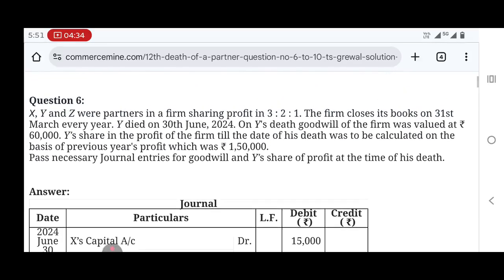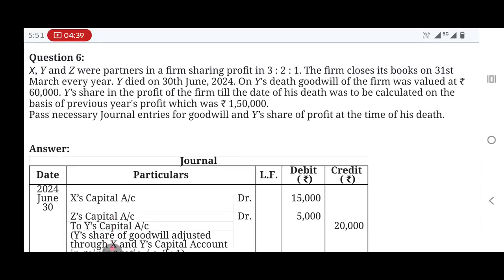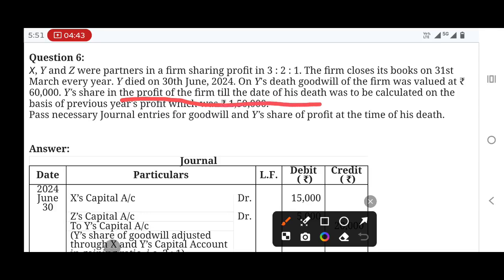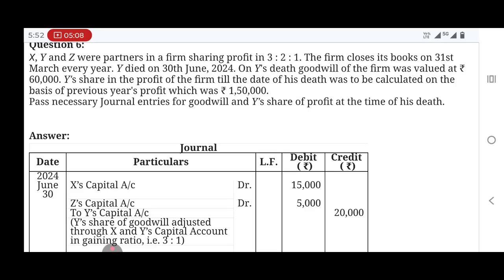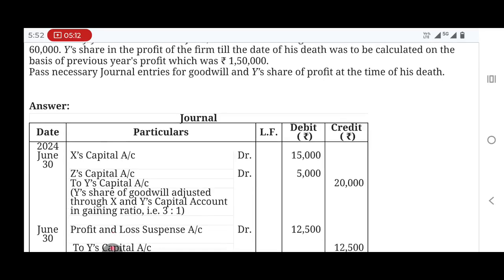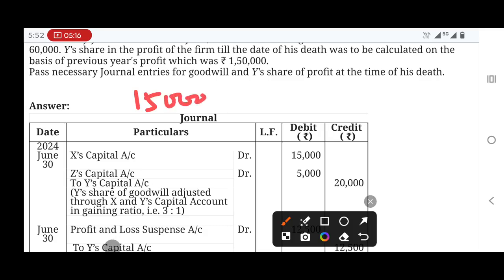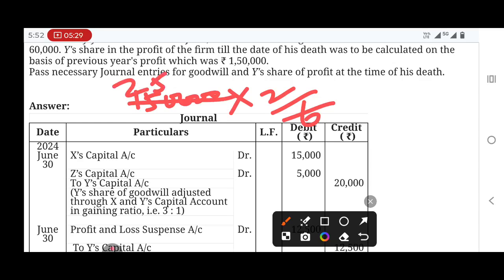Then they have asked for Y's share in the profit of the firm till the date of his death, to be calculated on the basis of previous year profit, which was 1,50,000. So 1,50,000 into 2 by 6 gives 50,000.